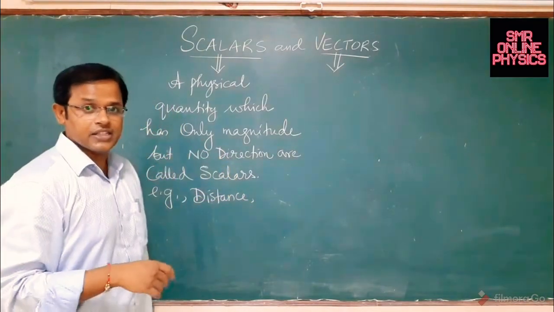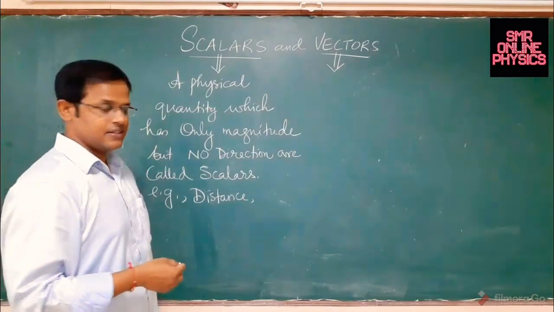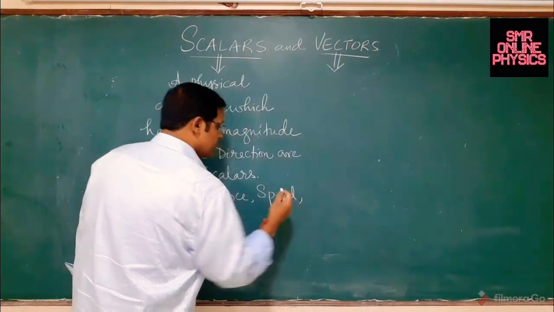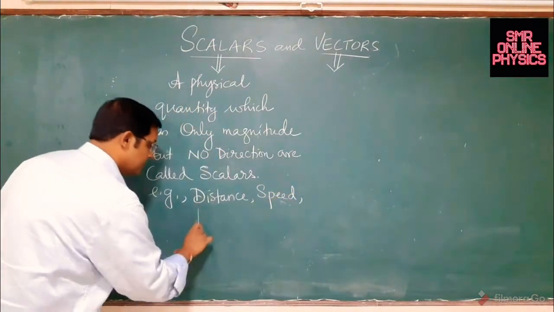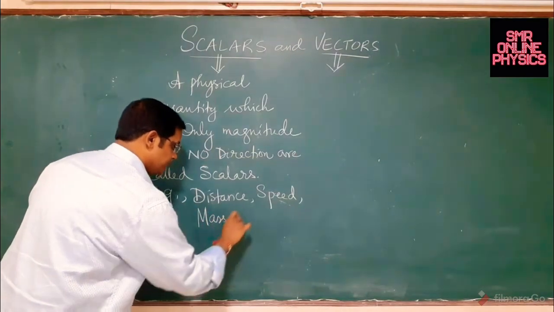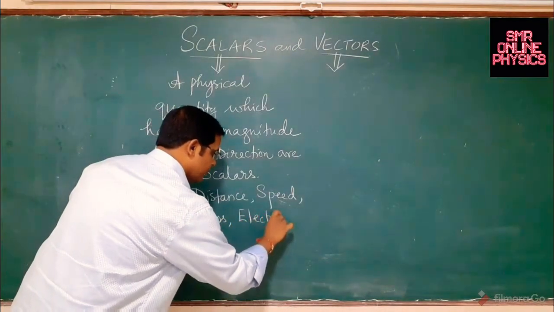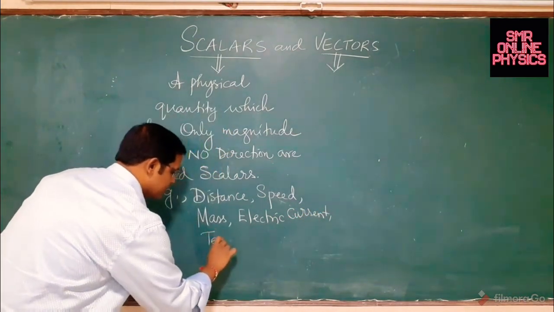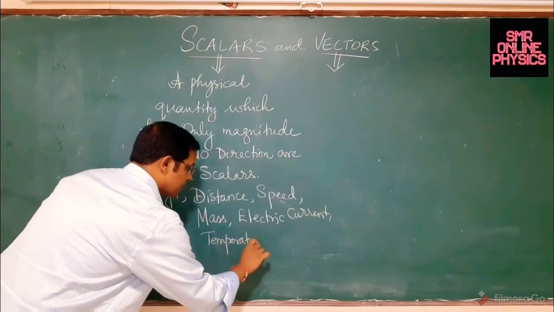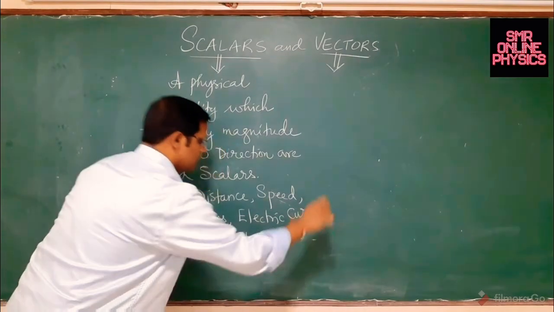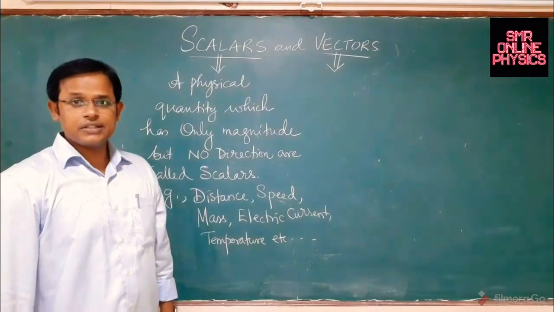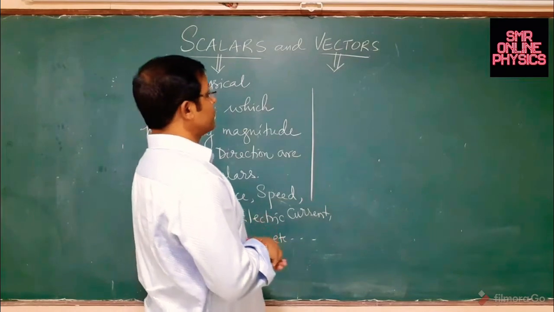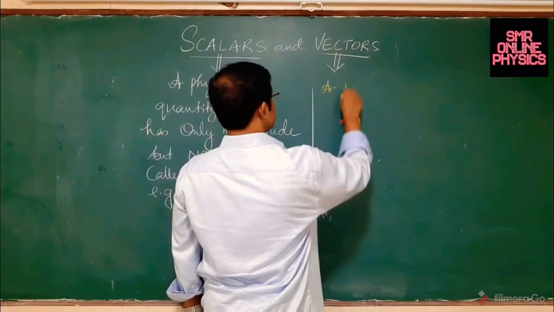Point A to point B is 50 meters. Yes, it makes some sense, not completely, right? Then you can talk about speed, the rate at which the distance is covered, the mass of a body, the electric current flowing through a conductor, or then temperature, etc. There are plenty of scalar quantities. They do not completely specify direction. But on the other hand, when I talk about vectors, it is a physical quantity